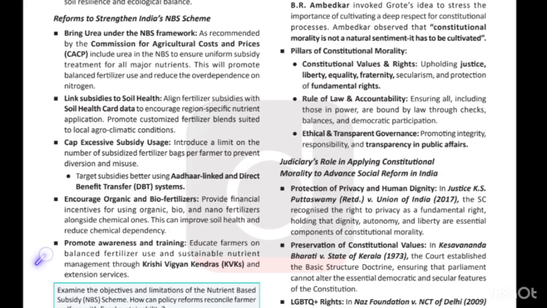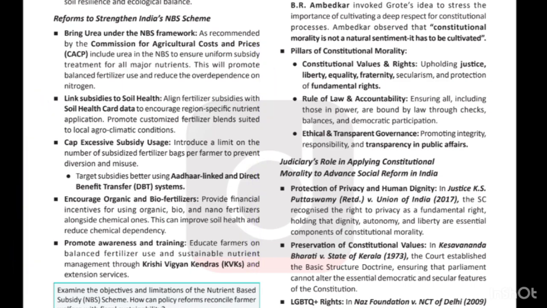Another thing is to promote awareness and training. The farmers should be trained, whether they are practicing traditional agriculture, natural farming, biofertilizer use, or organic farming. So these things should be kept in mind.